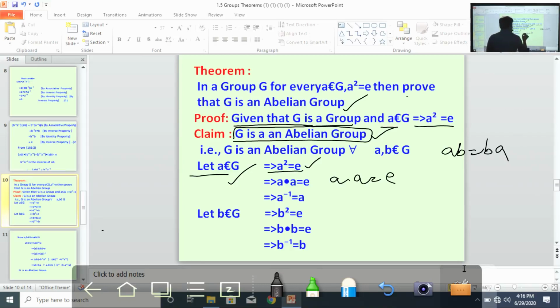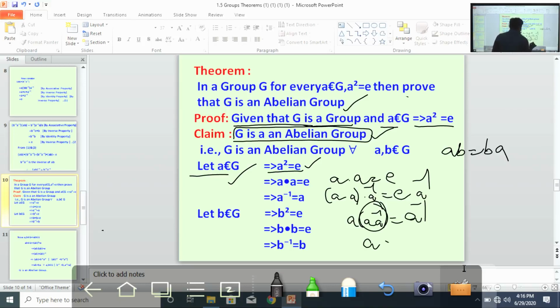Now multiply both sides, right hand side, by A inverse. A into A with A inverse equal to E into A inverse. So change the brackets. Equal to E into A inverse, nothing but A inverse. What is A into A inverse? E. A E equal to A inverse. What is A into E? A. A equal to A inverse. A inverse equal to A. Understand?